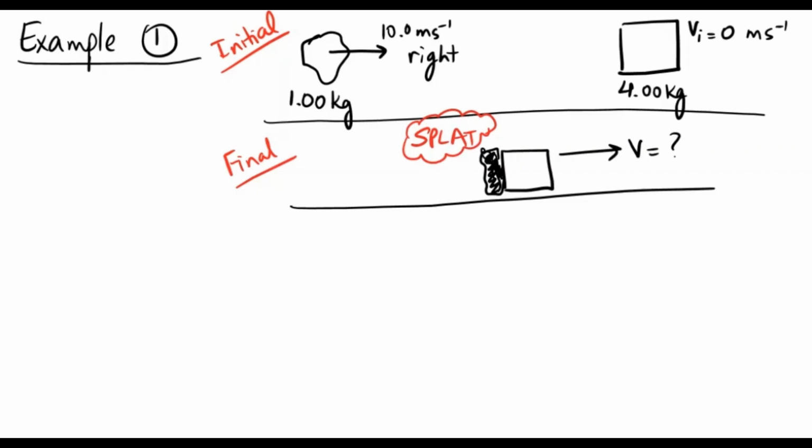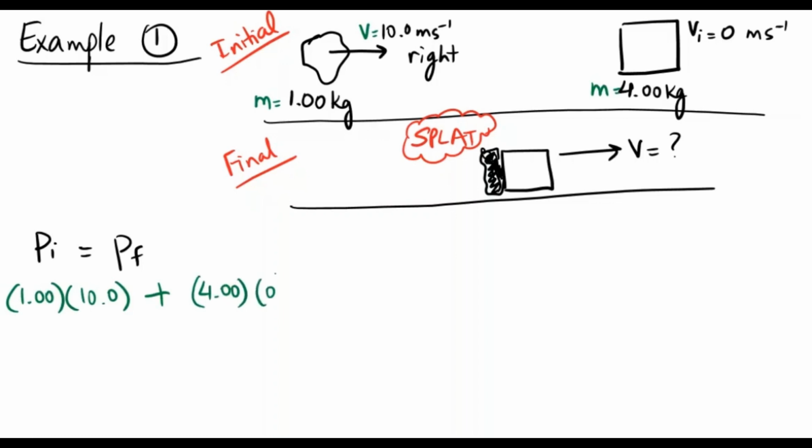Now we're going to solve this problem by starting with the conservation of momentum equation. For initial momentum, we need to find the momentum of the clay separately and the momentum of the block. We need the mass and the velocity for each object, multiply those numbers, and then add them for the two objects in the system. So the momentum of the clay plus the momentum of the block should be equal to the momentum after they have collided.